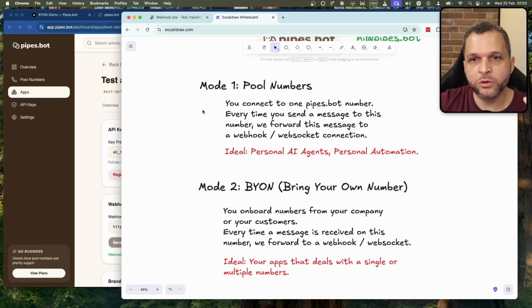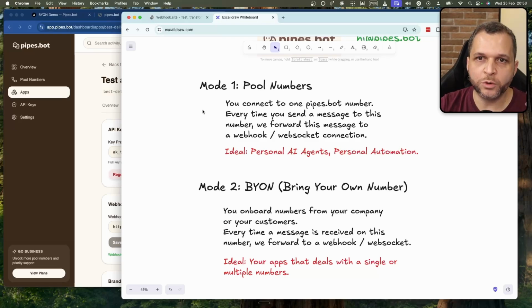And this is nice because you don't need to buy new numbers and you don't need to risk your number installing other ways of connecting to WhatsApp, like Baileys and etc. So this way we can create a connection one-to-one from our numbers to your number.